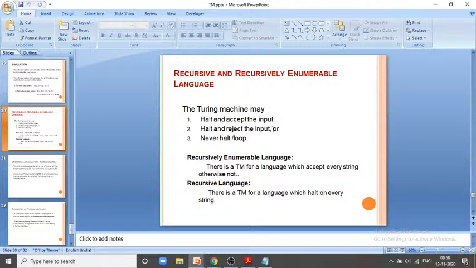So this is a practical implementation of the Turing machine for the third case, when the Turing machine will never halt, or loops. For an infinite loop you may use an infinite for loop or an infinite while loop. So you can use that for implementing it.